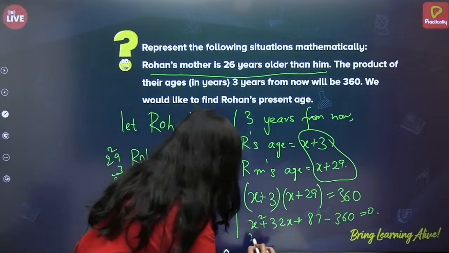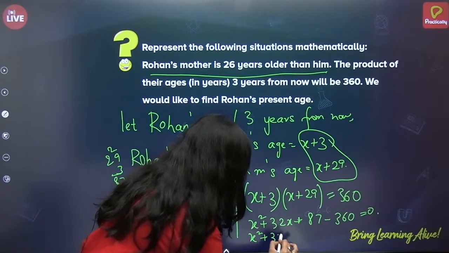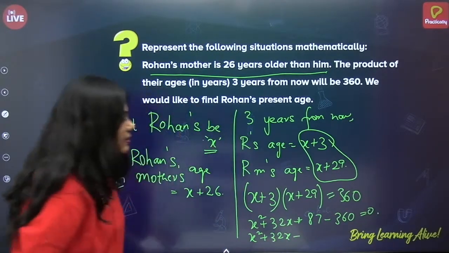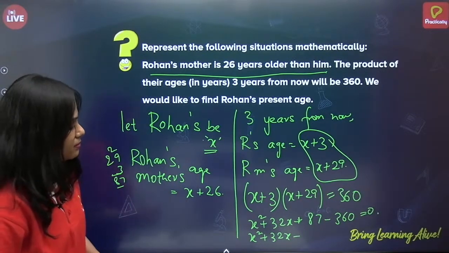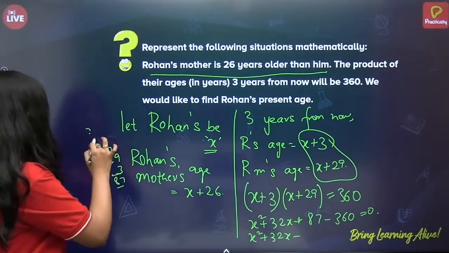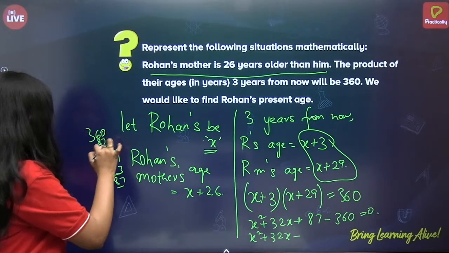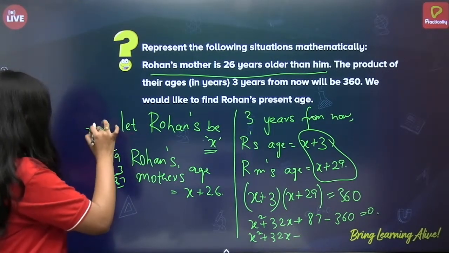Now, so let us simplify it further. X square plus 32x minus 273 equals 0. Correct? So let us do the factorization. So this is 10, this is 3, this is 5.